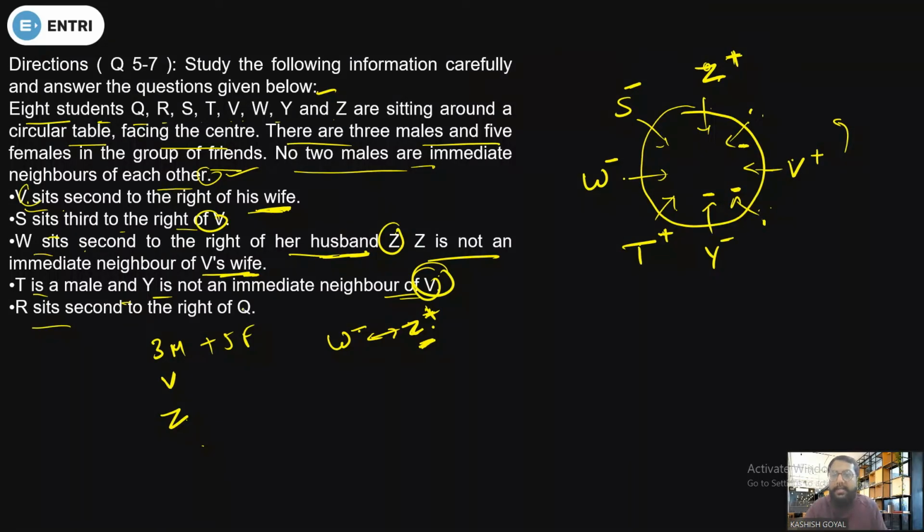And R sits second to the right of Q. Now R and Q can be at these 2 positions, but R must be second to the right of Q. So it means Q must be here and R must be here, and they will be females. Done. And this will make the final formation. Okay, so now let's see the questions regarding this.